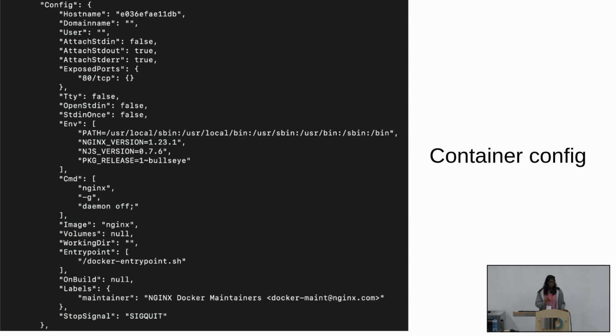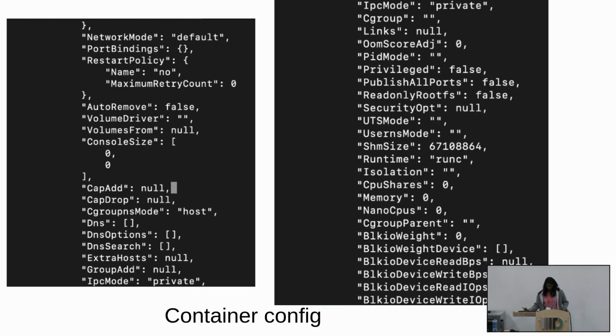Then you will also see some container related configuration. For instance, environment, so these are all the environment variables in this image that you can then refer to in the container. This command is again the process that is actually running in the container. Here you can see it's nginx with some additional arguments to it and other stuff.